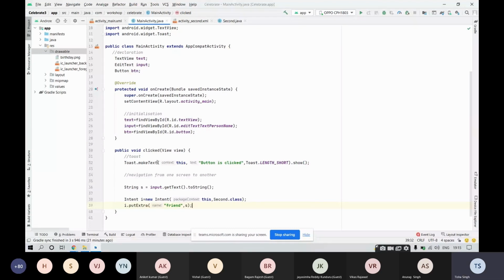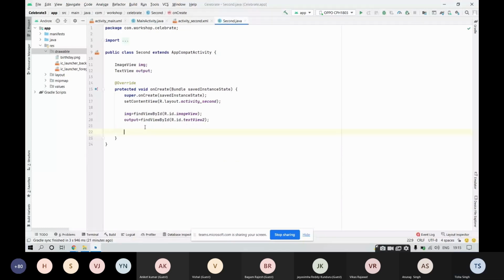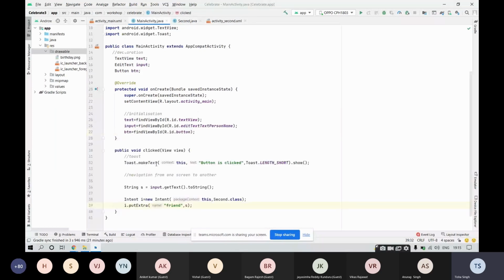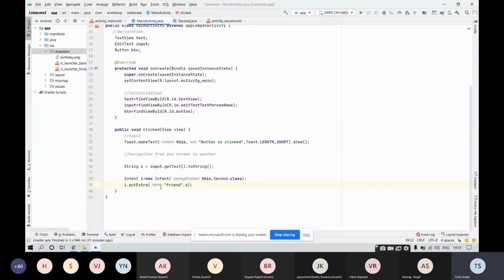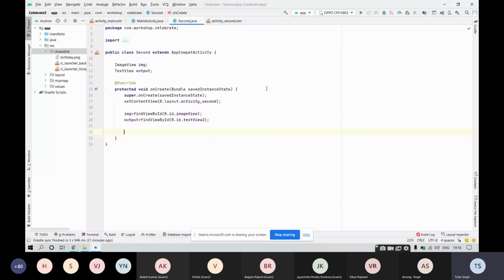So now for this second activity, we want to display a text message along with the name of a friend that was sent over here with the help of this intent. With the help of this intent, you sent the name of your friend in the form of key value pairs. So you need to receive whatever you have sent.